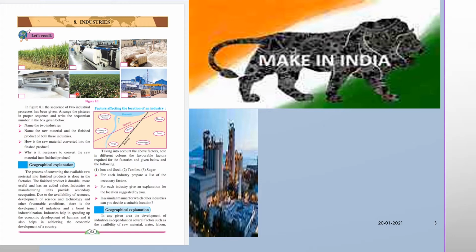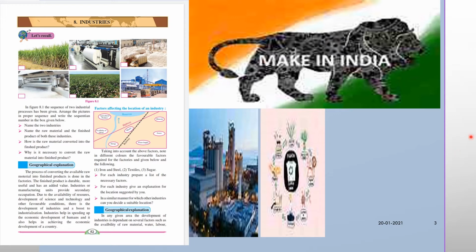Next question: name the raw material and the finished product of both these industries. Raw material and finished product in the sugar industry are sugarcane and sugar respectively. Similarly, the raw material and finished product in the textile industry are cotton and cloth.